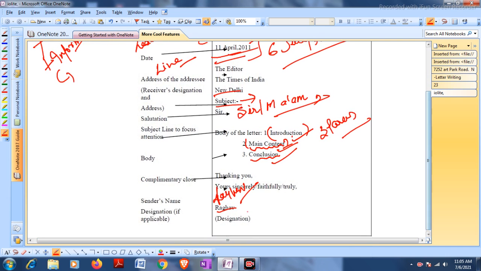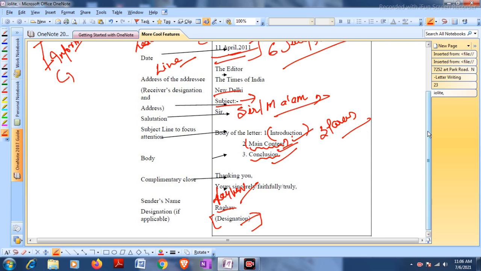And the designation, if you are given one. For example, if the question says you are the principal of so and so school and you have to write a letter to the publisher of ABC publishers to cancel the orders given earlier, then in that case you can write Raghav, whatever your name is, then principal, XYZ school, whatever the name of the school is. So write the designation only if it is in the question, otherwise you need not write the designation.